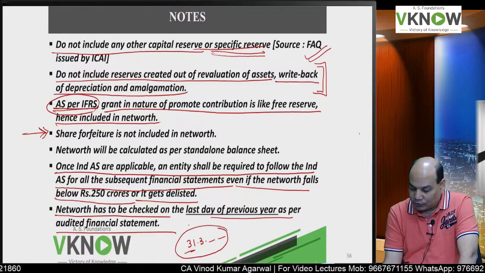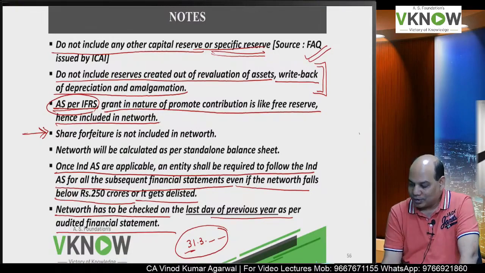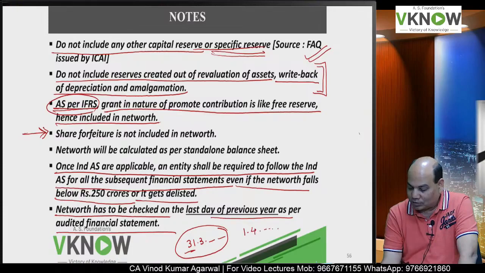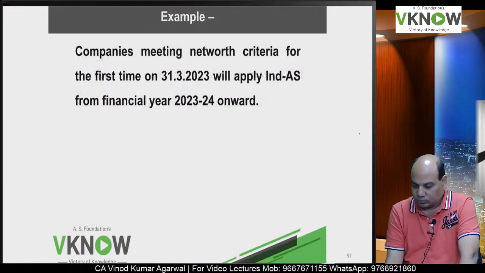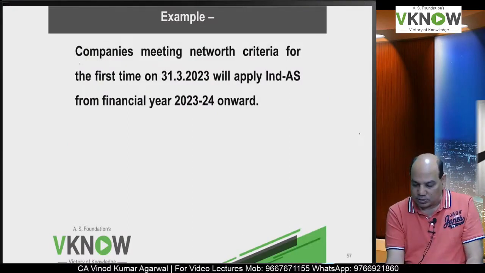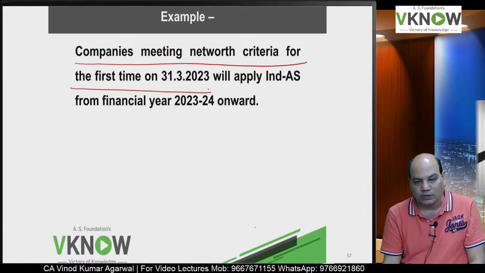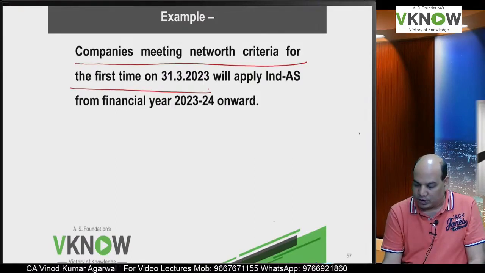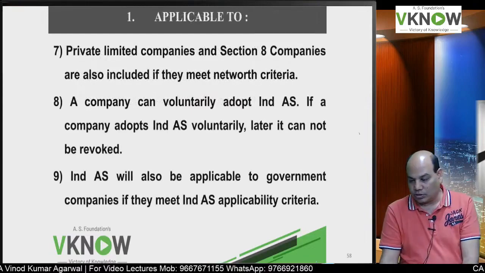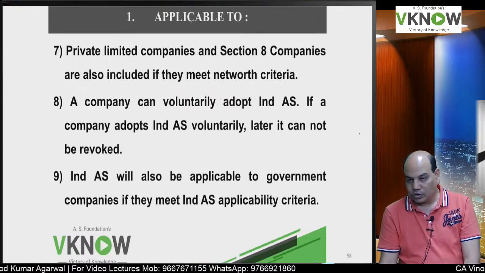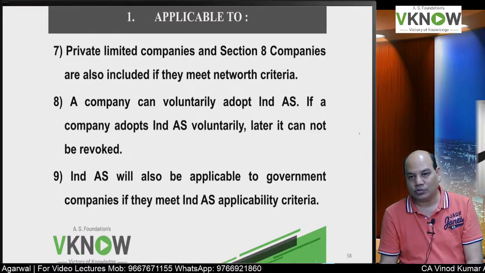And the moment you find it exceeds 250 crore or more, then immediately from the next year IND AS will become applicable. Example: a company which meets the net worth criteria for the first time on 31st March 2023 will apply IND AS from financial year 2023-24.